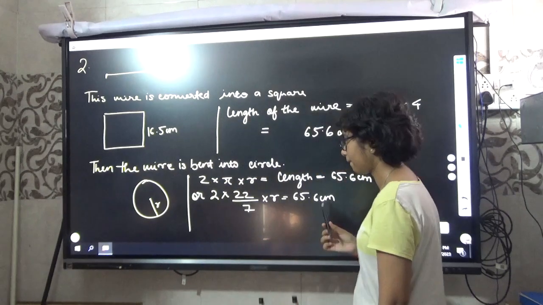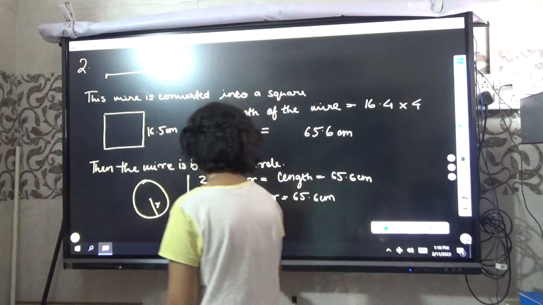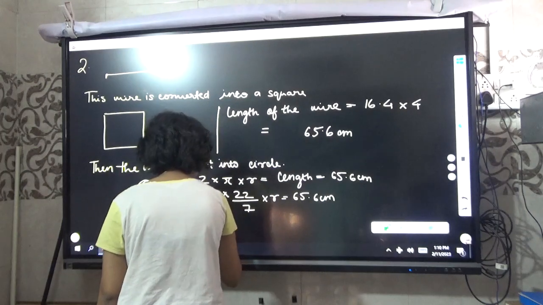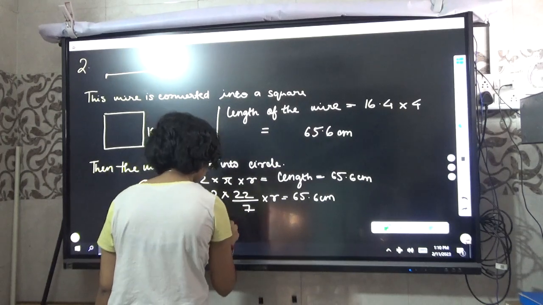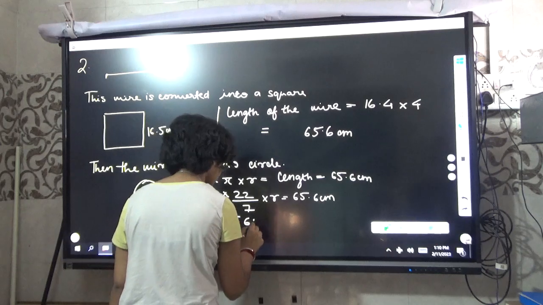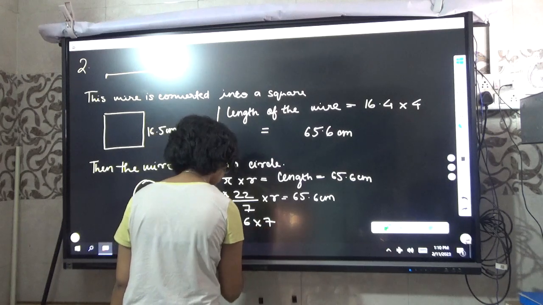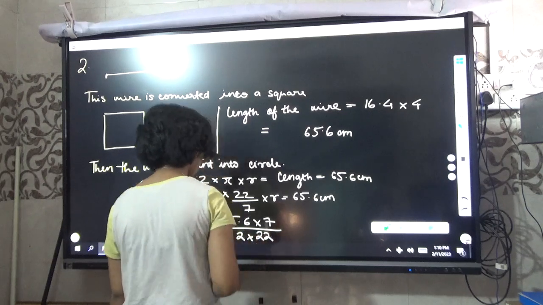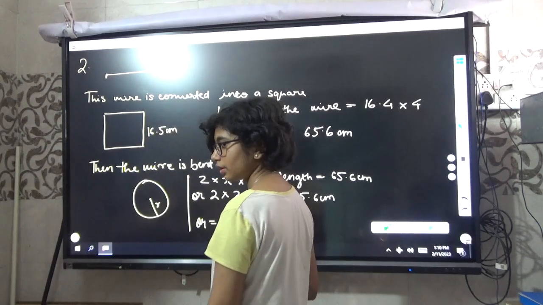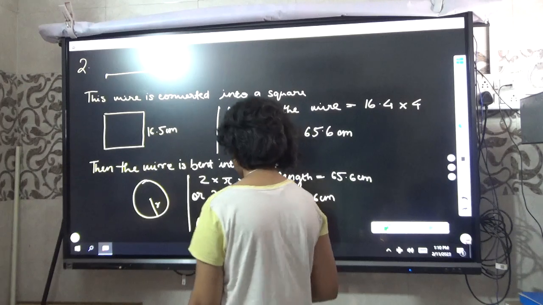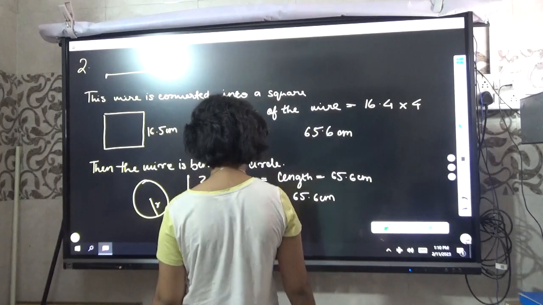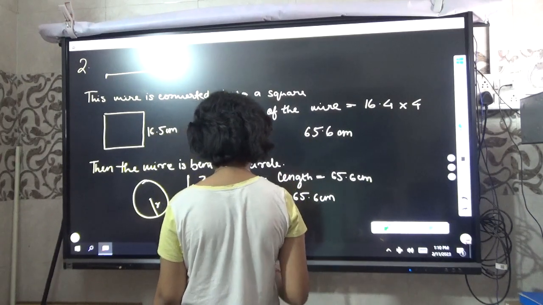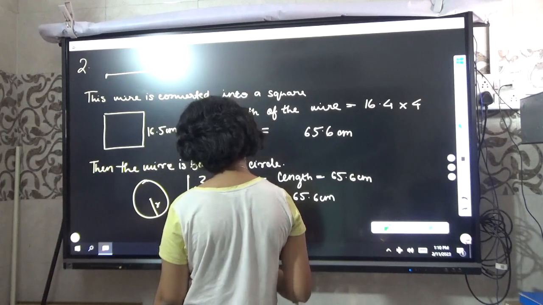Okay. Now can you find out the radius? How to calculate? How am I going to do it?